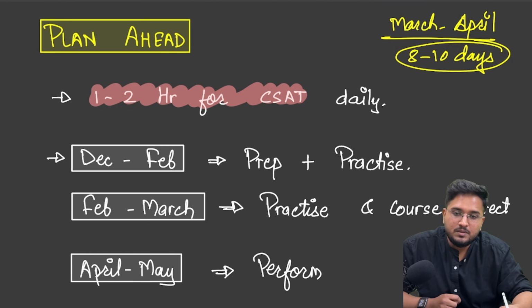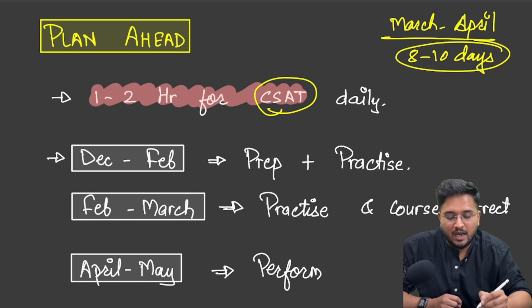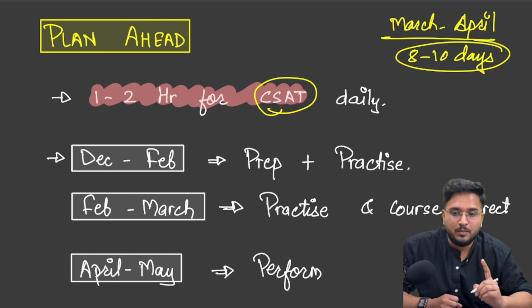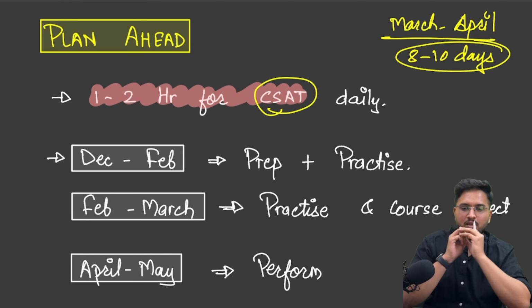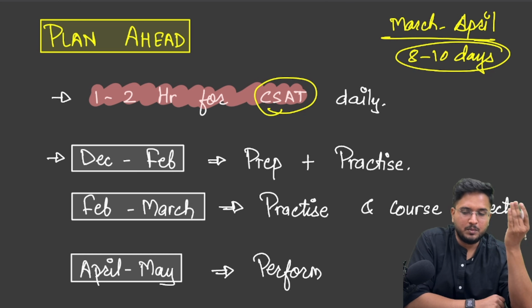By the time you reach March, April, the tension and stress for GS is so high that you won't be able to focus on CSAT and your CSAT preparation will remain incomplete. It is better to invest 1 or 2 hours daily for CSAT than keeping 8-10 days in bulk in the later part of your preparation.